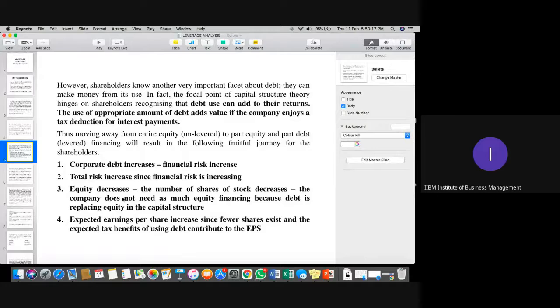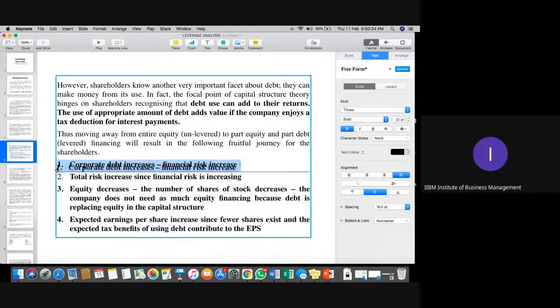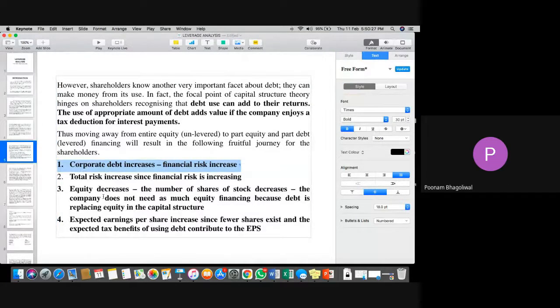These four points are clear, please, everyone. So please explain the last one. Yeah, the last one is very simple, related to the third point only. If your equity stock decreases, it means you have very few equity shareholders available in the company. When we have few equity shareholders, the chances of declaring a dividend are always on the higher side. So earning per share will definitely increase. Understood?